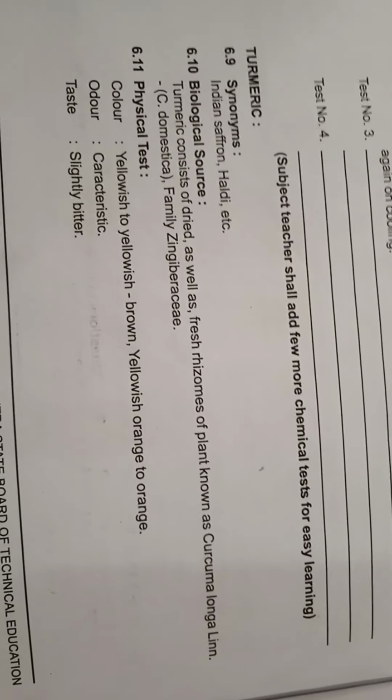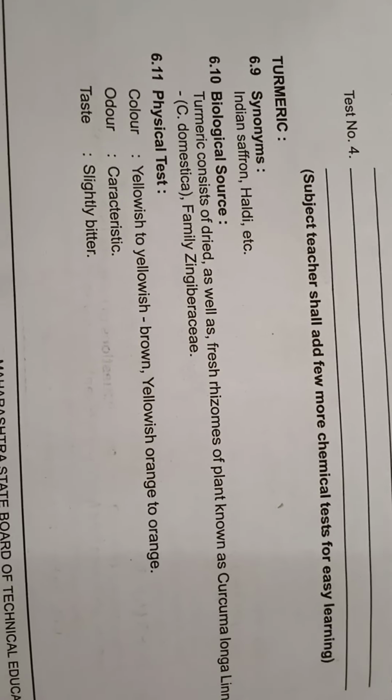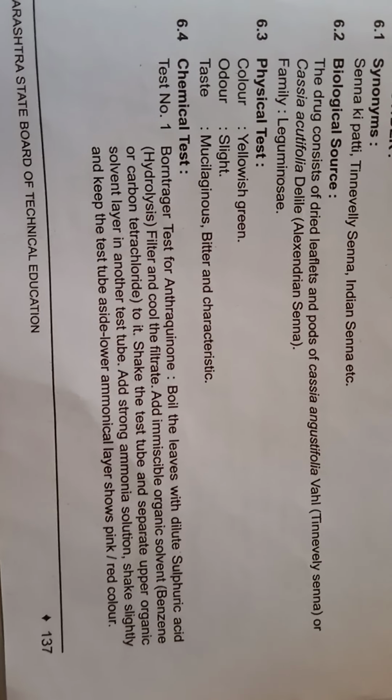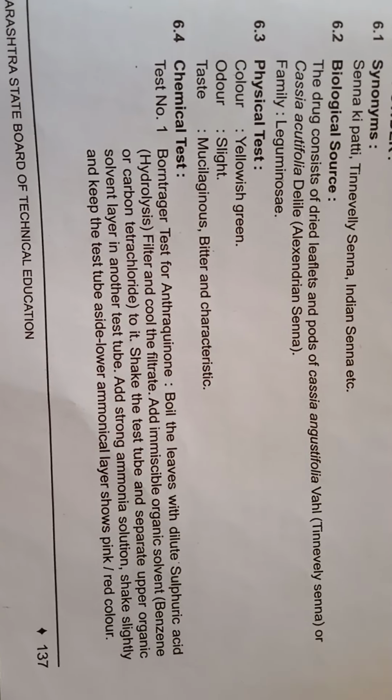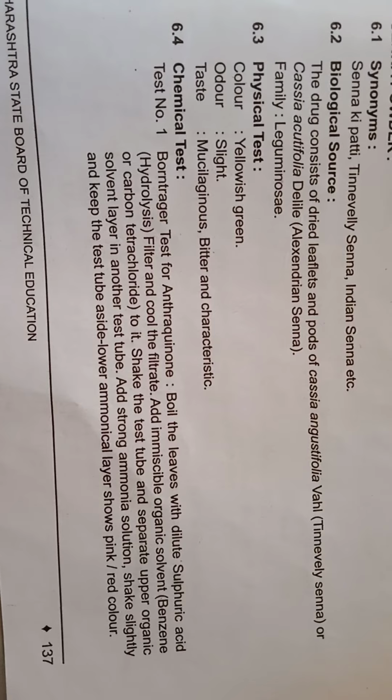Okay. So we will start with the chemical test for the first drug, that is senna. The first test is the Borntrager's test for senna. It is used for anthraquinone glycosides.